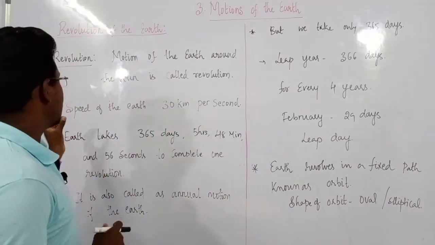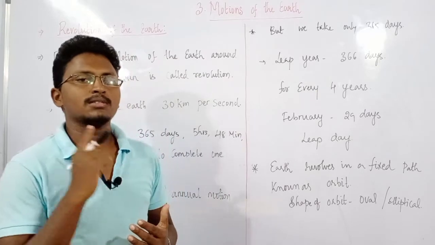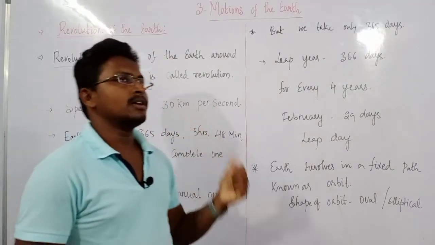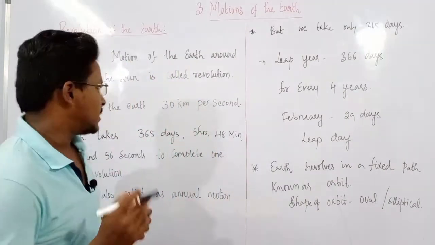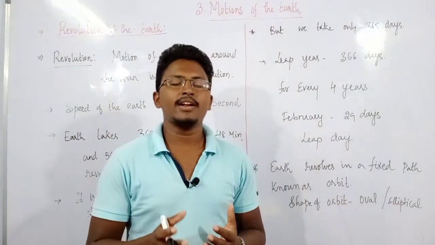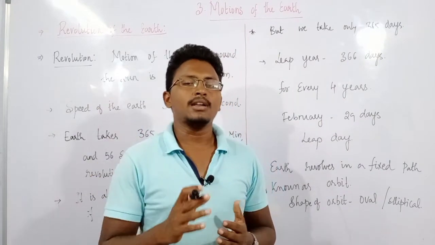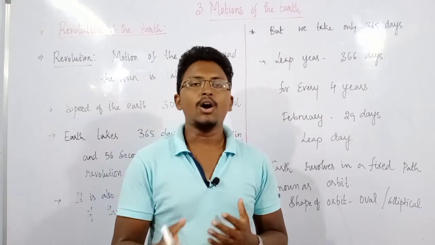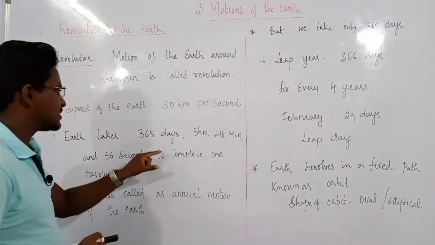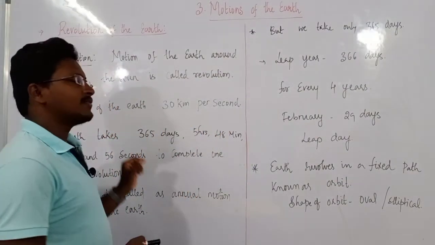And the speed at which our earth is revolving around the sun is 30 kilometers per second. As you all know, the earth takes 365 days to complete one revolution around the sun. But exactly how many days and hours it takes is 365 days, 5 hours, 48 minutes and 56 seconds.